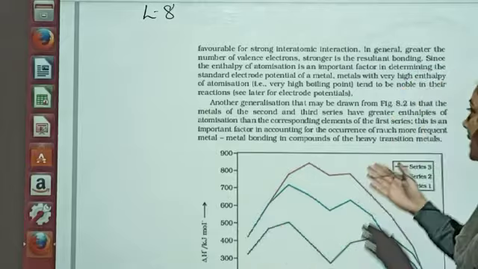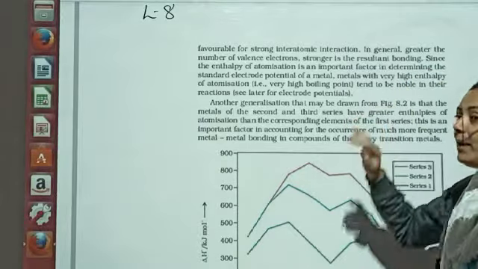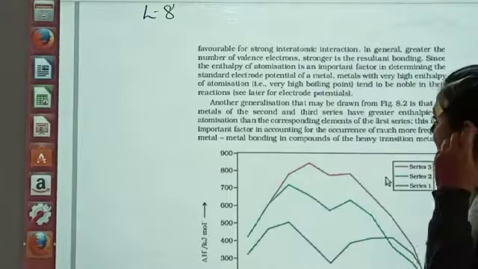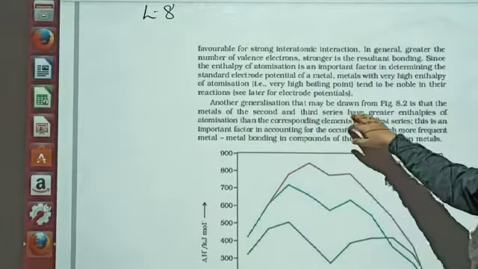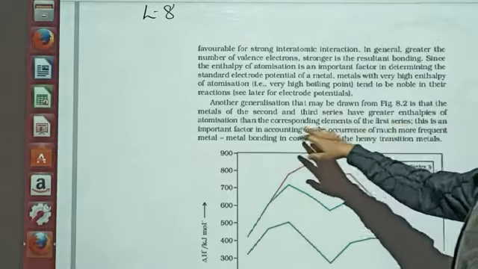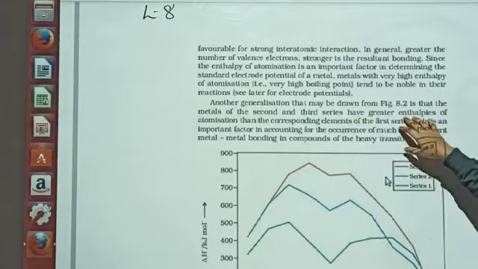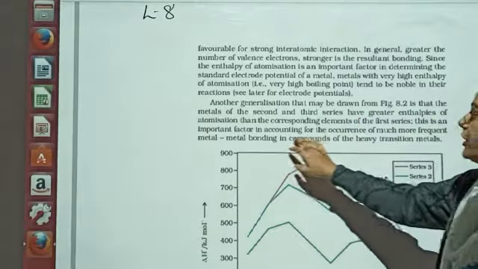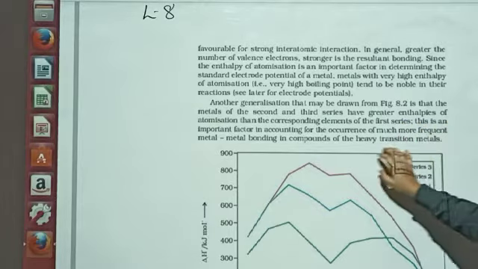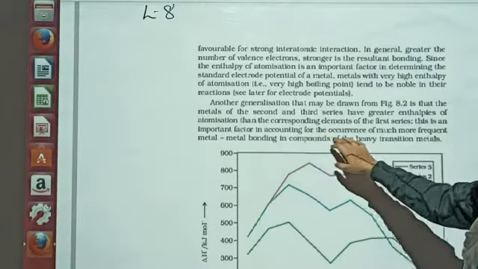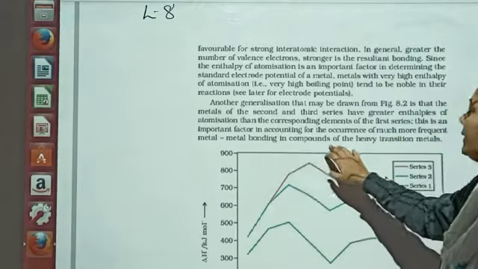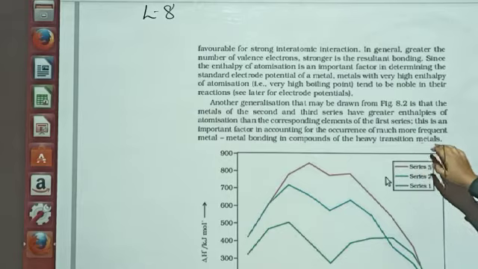So when those metals have a very high boiling point, they generally do not give most of the reactions. Another generalization that may be drawn from figure 8.2 is that the metals of the second and third series have greater enthalpies of atomization than the corresponding elements of the first series. This is an important factor in accounting for the much more frequent metal-metal bonding in the compounds of the heavy transition metals.